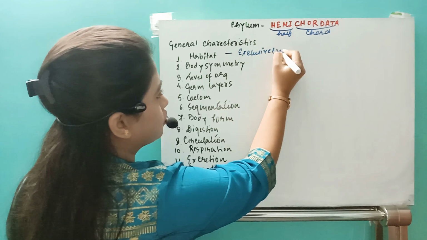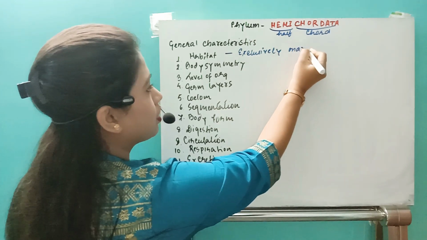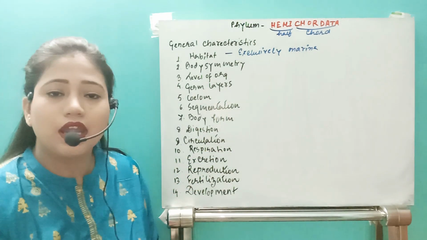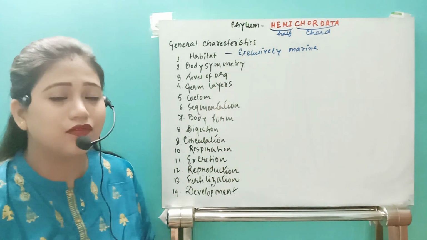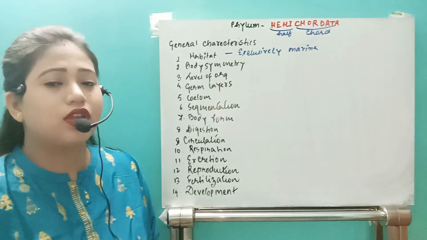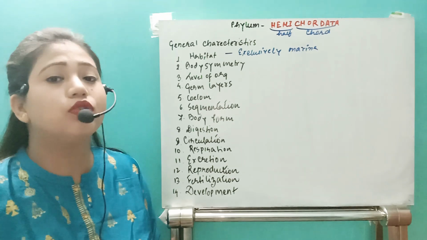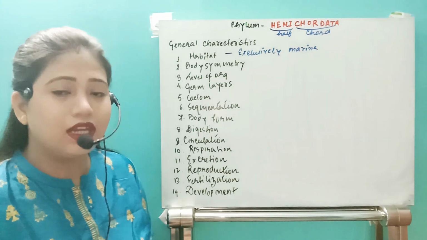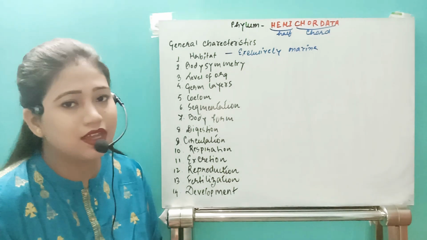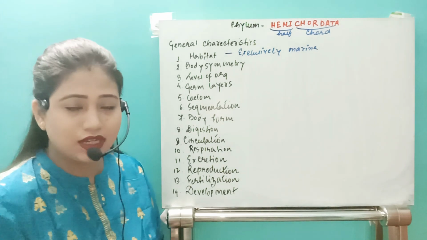Exclusively marine means these organisms are found only in the marine environment. They can never be found in freshwater conditions. Second, they generally live on the sea shore, or they burrow in the sand.